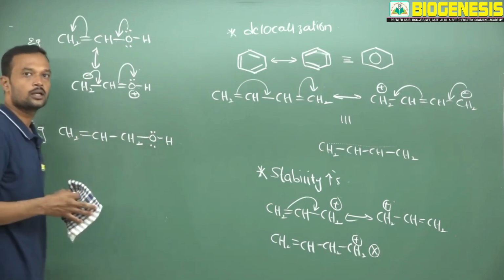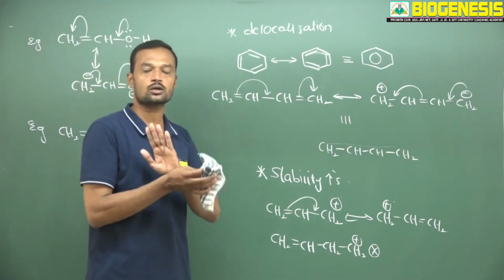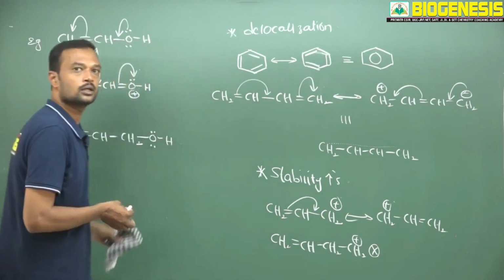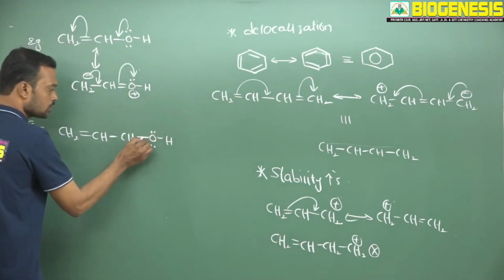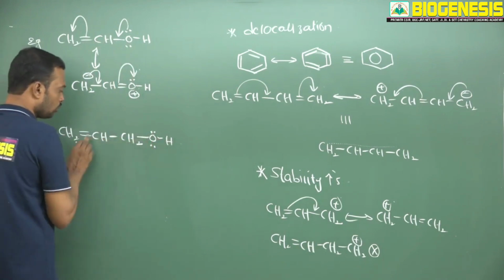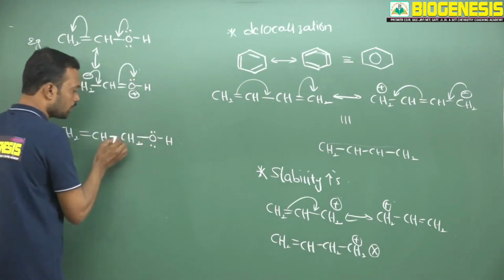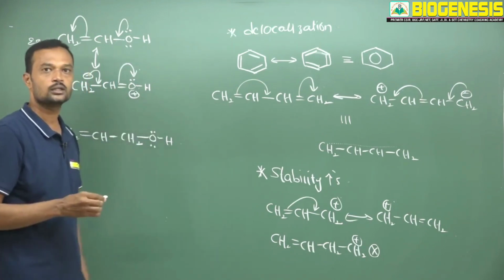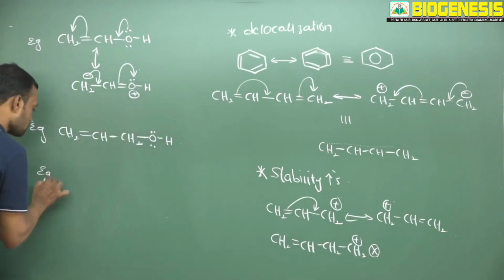So always remember, if a molecule does not have conjugation, electrons never move from one part to another part, that is, only pi electrons and non-bonding electrons. So here, single bonds are present. Now these pi electrons as well as non-bonding electrons are separated by more than one single bond, so that's why they don't get involved in resonance, also called delocalization of electrons.